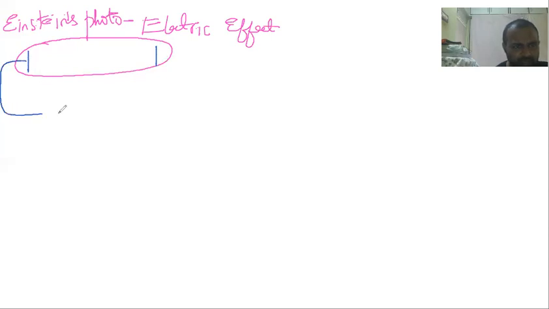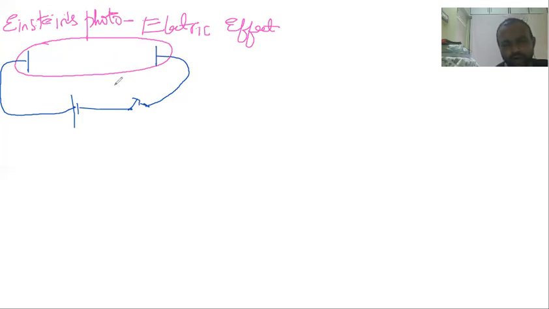This metal plate they connected to one battery's positive terminal. This metal plate they connected to the negative terminal. Of course, through a switch only. All these connections always must be done through a switch. They connected this to a two-way switch. This much you understood.